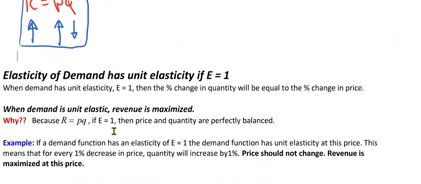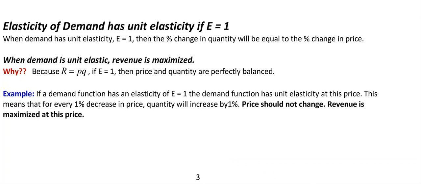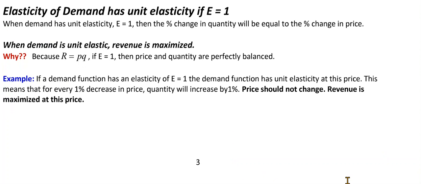And finally, what happens if we have an elasticity of 1? Elasticity of demand is said to be unit elastic if the elasticity is equal to 1. So when the demand has unit elasticity, which is E equals 1, then the percent change in quantity will be equal to the percent change in price.